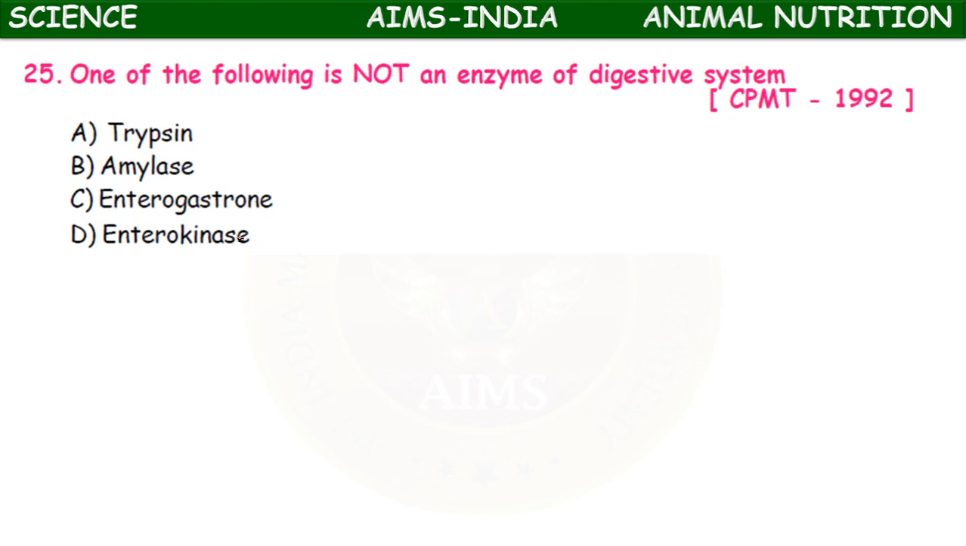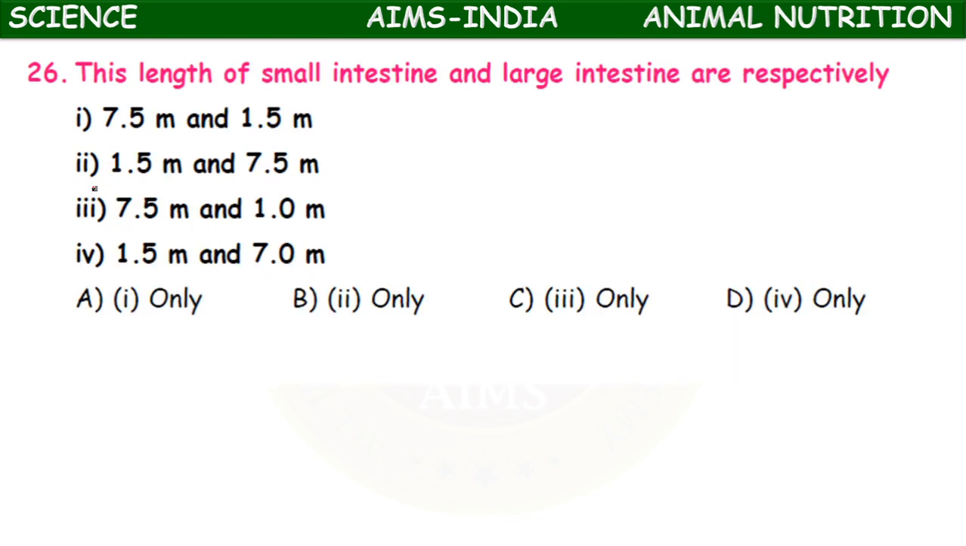Okay children, let us proceed. Question number 25. One of the following is not an enzyme of digestive system: trypsin, amylase, enterogastrone and enterokinase. A, B and D are the enzymes of digestive system. Enterogastrone is a hormone. It is not an enzyme.